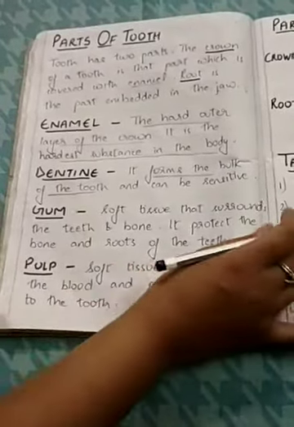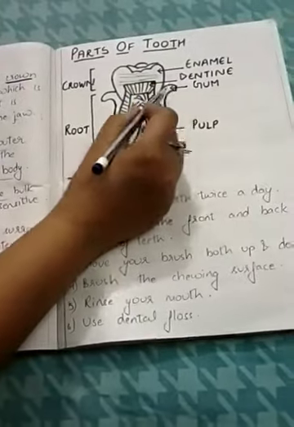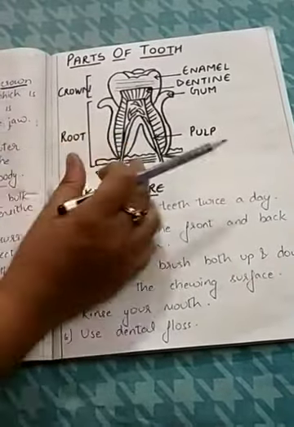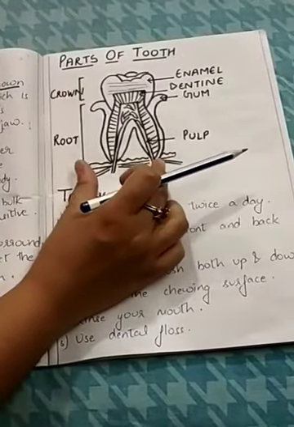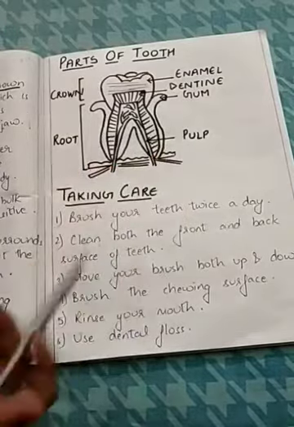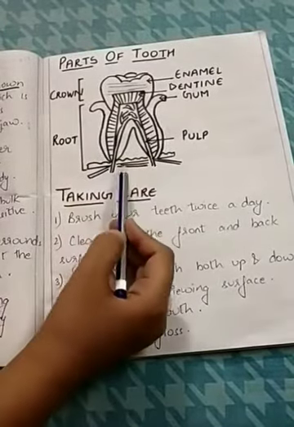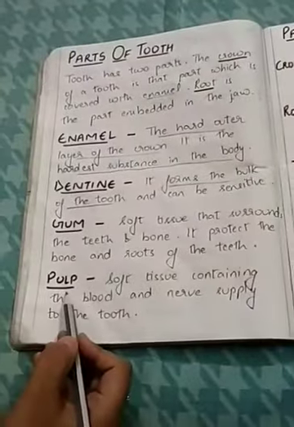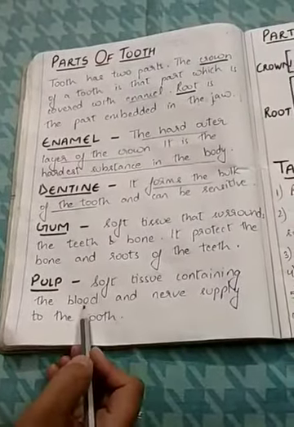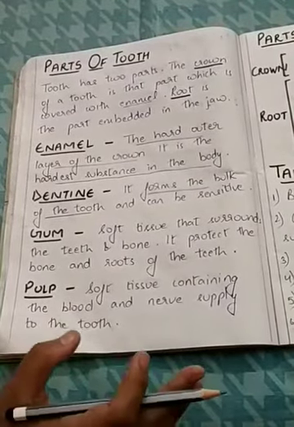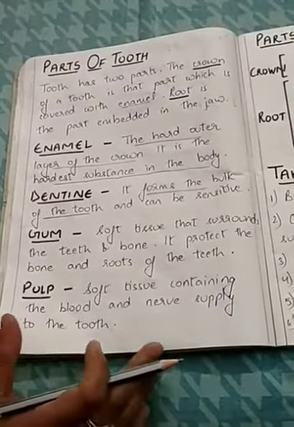the tooth. See, gum is this portion. It surrounds the tooth like this, and it protects the tooth. It protects the bone of the teeth and roots of the teeth. Okay, so gum is the soft tissue that surrounds the teeth, and it protects the bone and roots of the teeth. Next, pulp. Soft tissue containing the blood and nerve supply to the tooth. So all the blood vessels, all the nerves are present in the pulp part of the tooth.